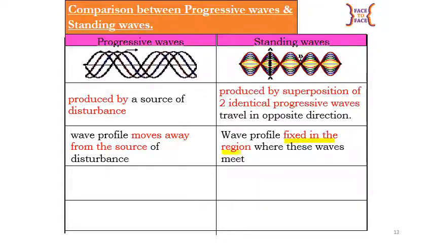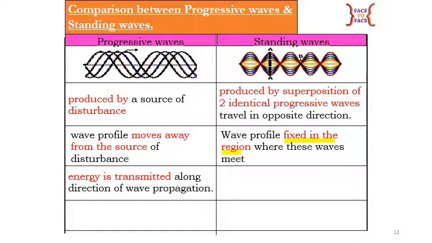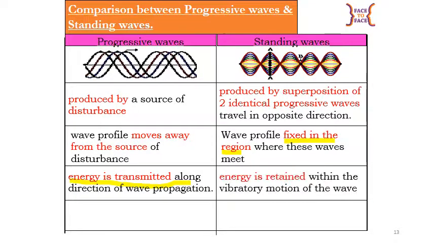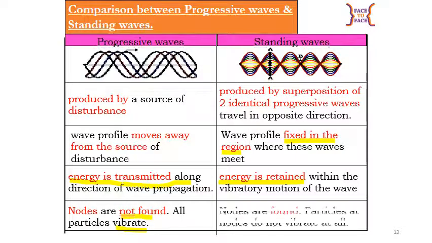Besides that, energy is transferred along the direction of wave propagation for progressive wave, but energy is retained within the vibratory motion of the wave for standing wave. Nodes are not found. All particles vibrate in progressive wave. Meanwhile, for standing wave, nodes are found. Particles at nodes do not vibrate at all.